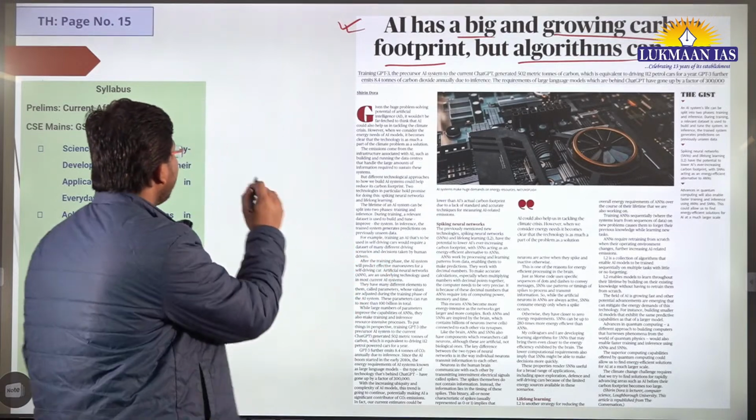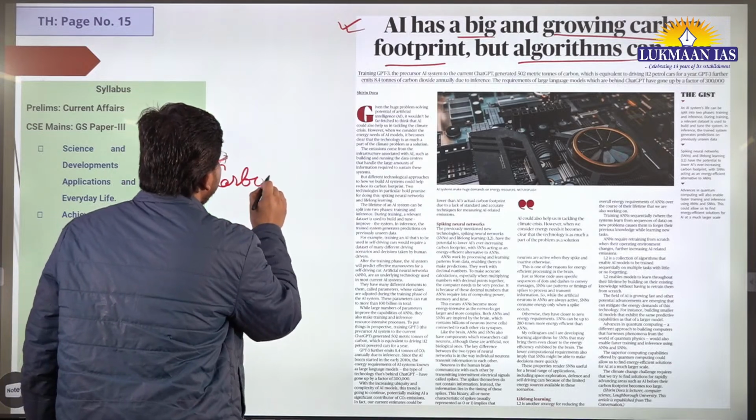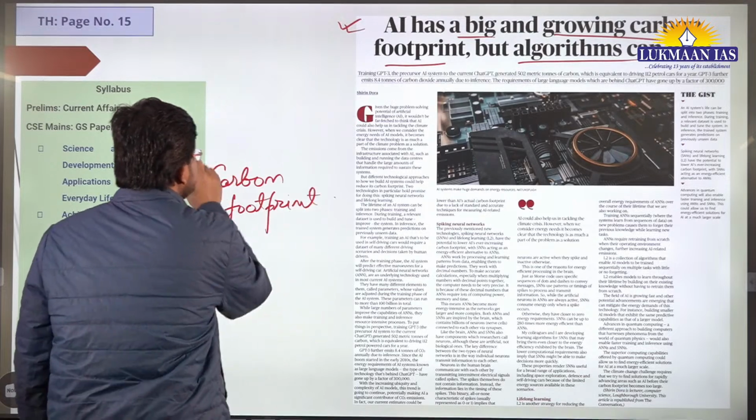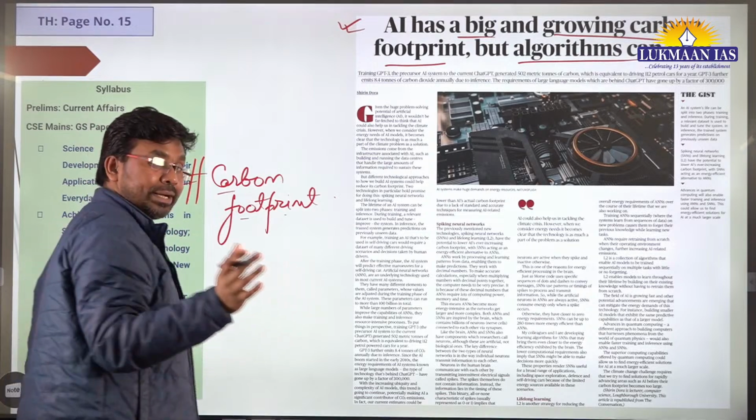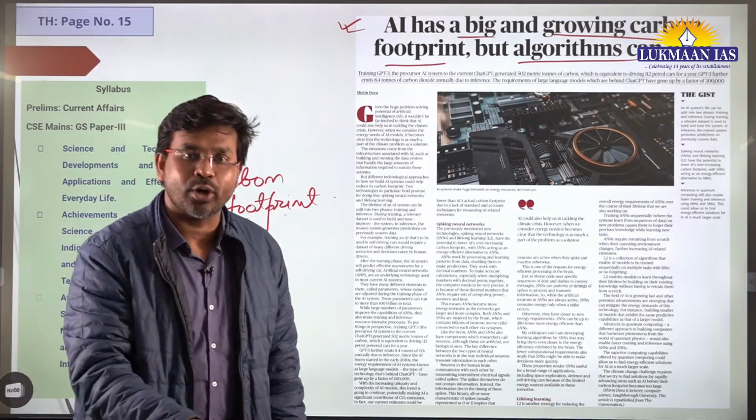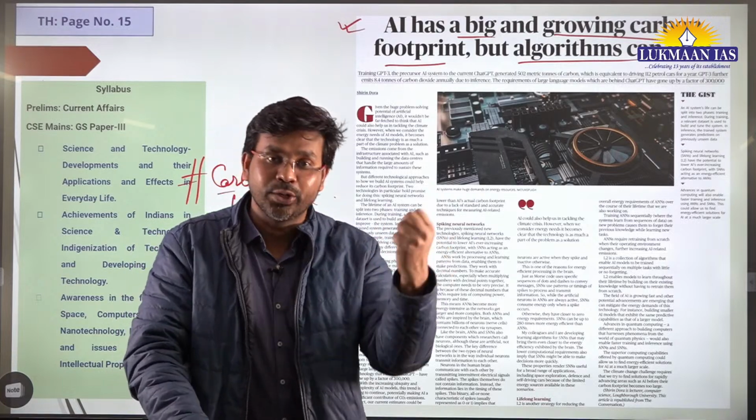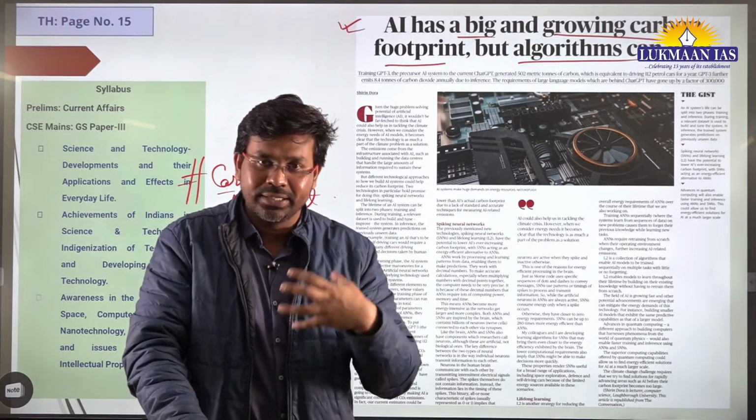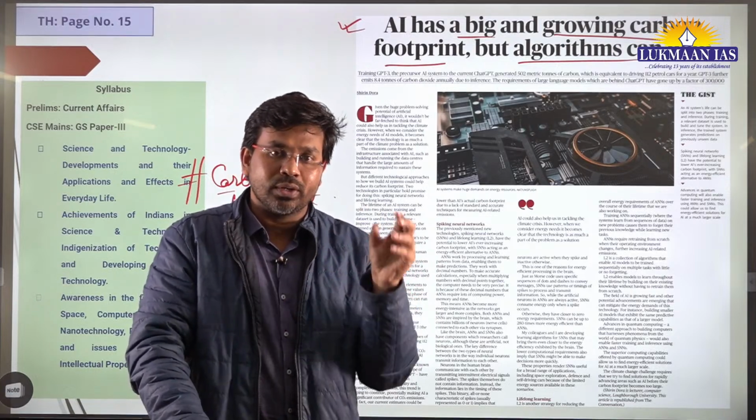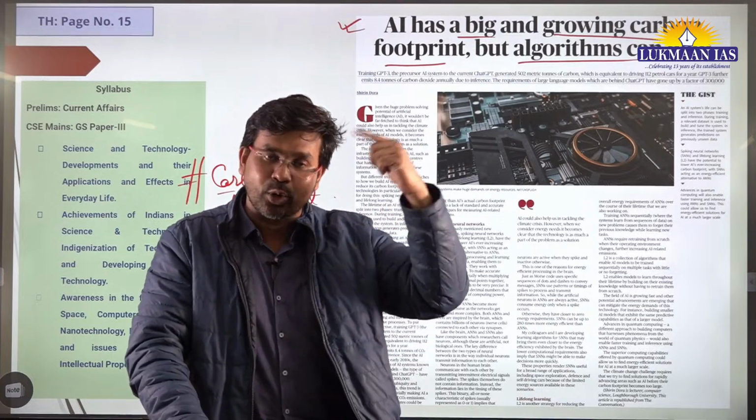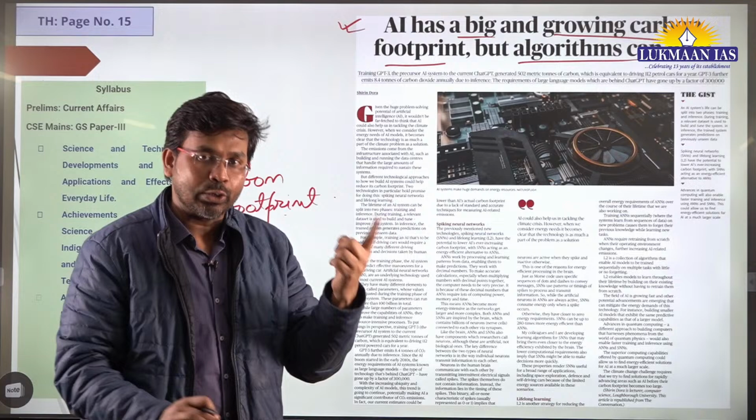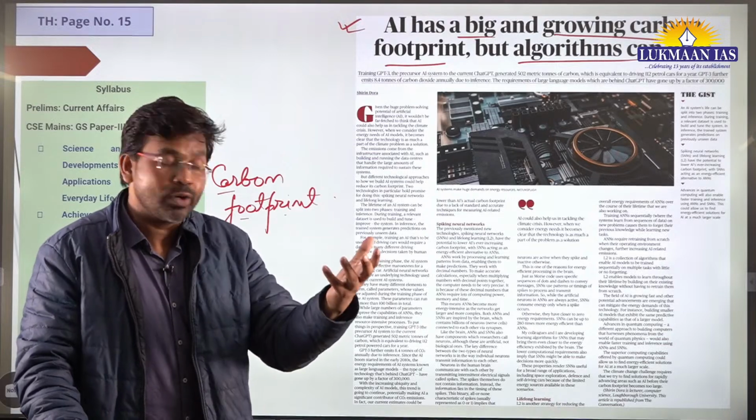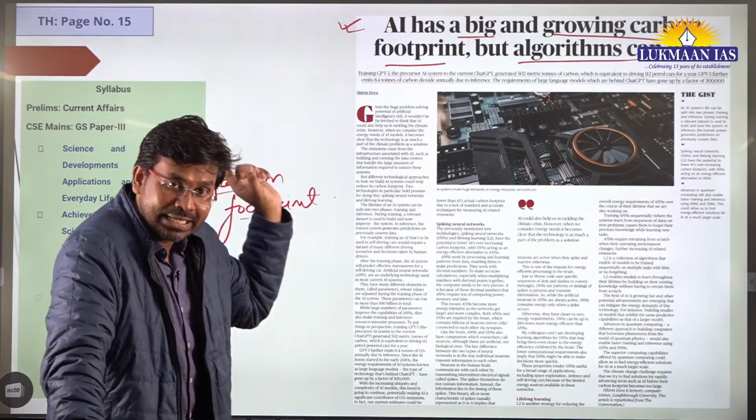What do we mean by carbon footprint? This is important. Carbon footprint is a concept which says that if you are running any system that utilizes electricity, or that generates greenhouse gases, then it is contributing to global warming, and global warming is an undesired thing. Since it is contributing to global warming, it does have a carbon footprint because it is emitting carbon.